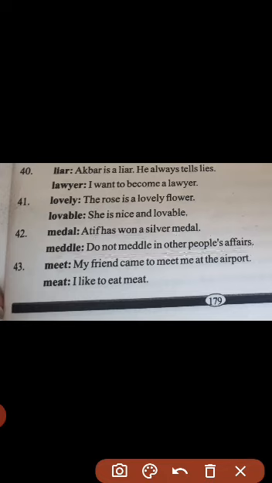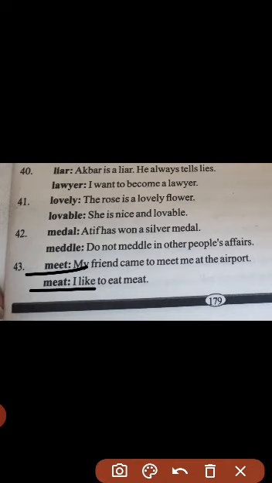But when we move forward, meddle, now we have to use this word as a verb, so it looks like a verb as well, the way it is used in the sentence: do not meddle in other people's affairs. Now meddle means to intervene or interfere. Here, do not meddle, it is used like a verb, because we do not have any other verb in this sentence. So this is how its meaning is clear.